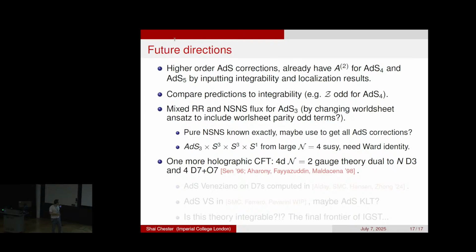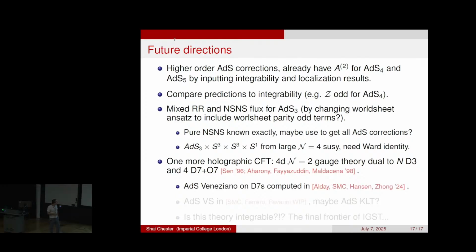This is a certain 4d N=2 gauge theory, which is dual to N D3 branes and 4 D7 branes and an orientifold. This was first proposed by Sen in the 90s. Holography was worked out a couple of years later by Maldacena, Ofer, and Fayazuddin. There was some very early work with integrability on the pp-wave limit by Maldacena, and on some kind of spin chain at one-loop order. But I think people just forgot about this theory because there hasn't been any work on it in like 20 years. So if people are getting bored working on N=4, ABJM and D1-D5, this is a completely new theory of which basically nothing has been done. So it's virgin territory.